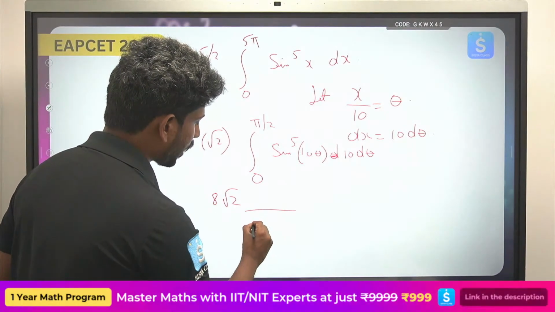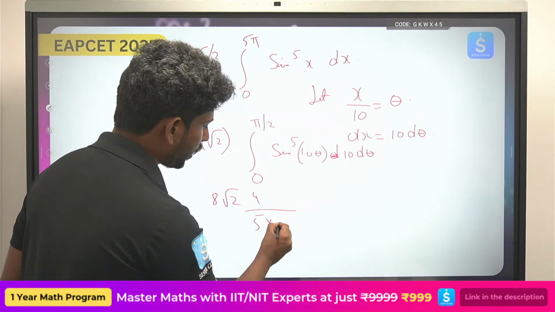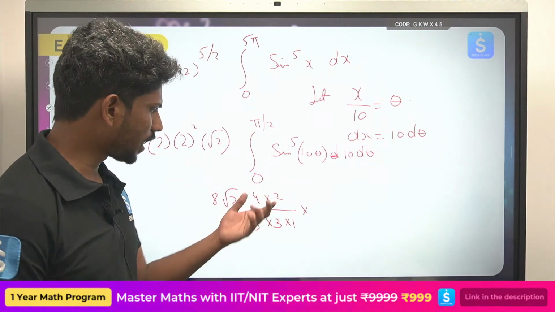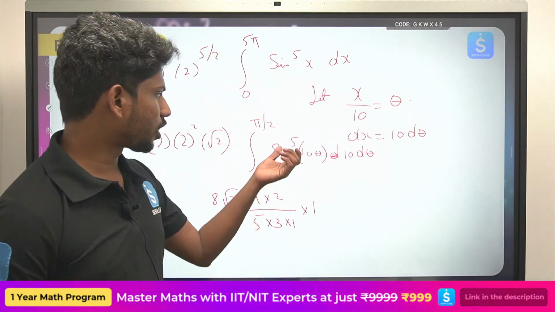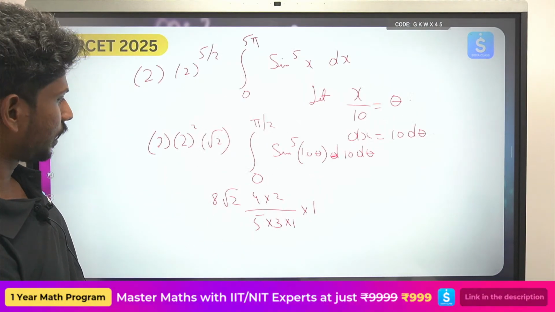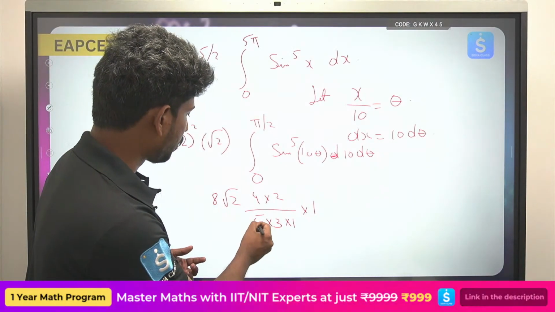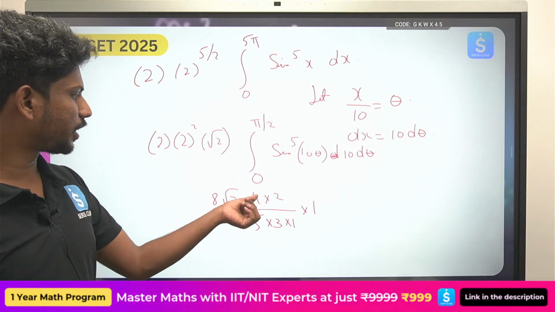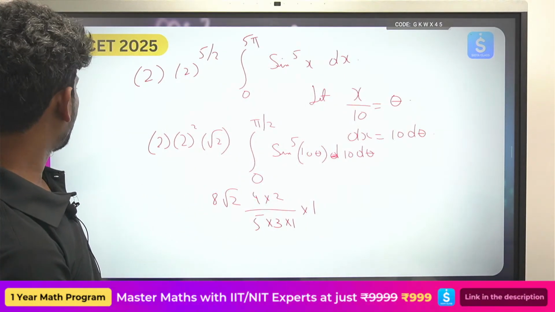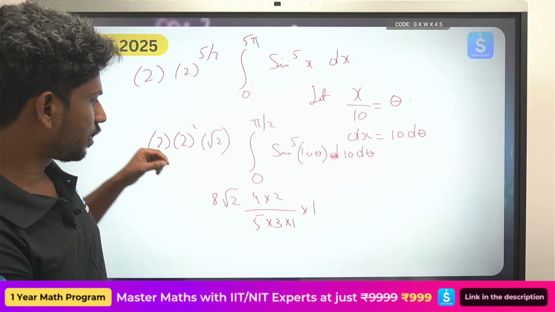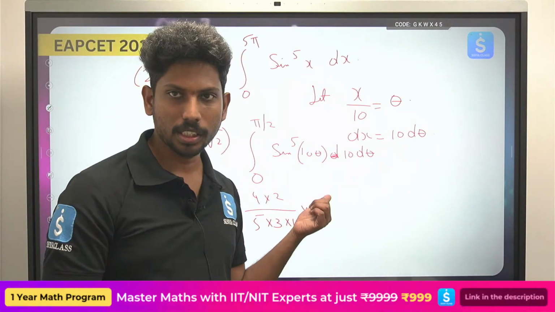Here you can write 5 4 3 2 1 into 1, because it is just 5. Now you can calculate the answer, the whole thing, calculate whatever is there. So if you put all the things together, 8 into 4 is 32, 32 into 2 is 64 root 2 by 15. So if there is any calculation, check it, and that will be the answer.